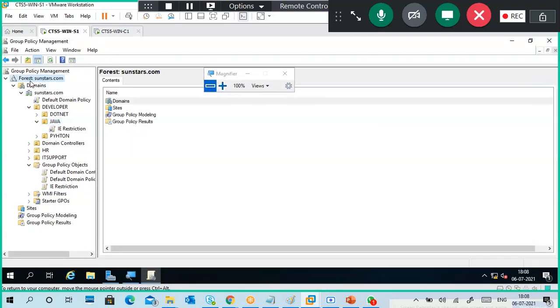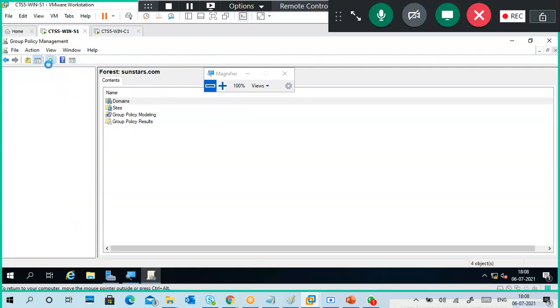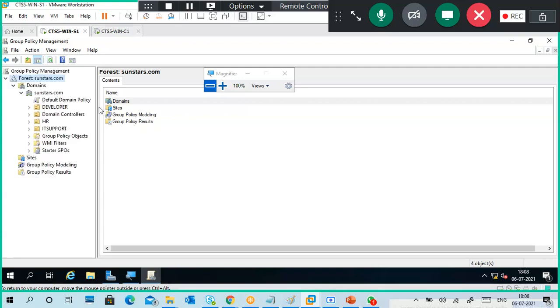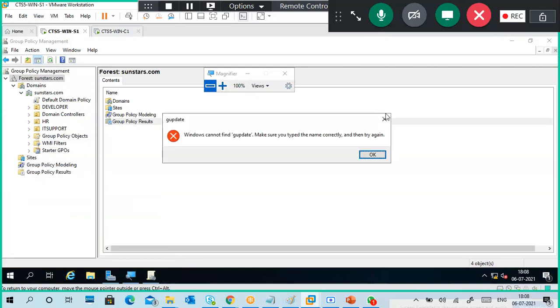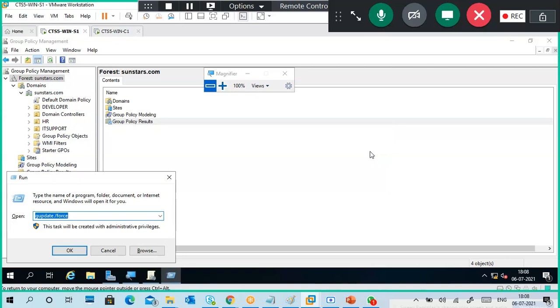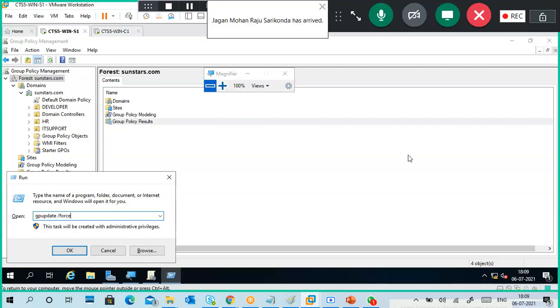So better click on this forest, refresh. Next, update the policy, both sides. If you don't do it, updating, no problem. GP update. Very good.